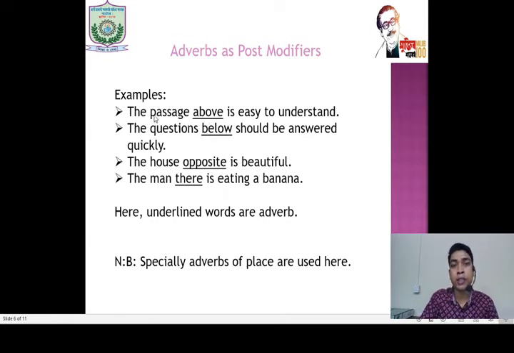We can say the passage is easy to understand. We can say the questions should be answered quickly. We can say the house is beautiful. The man is eating a banana. All these are correct sentences. But all these adverbs add the information, add beauty to the sentences. Especially adverbials of place are used here as post modifiers.